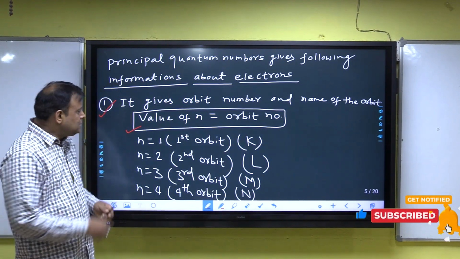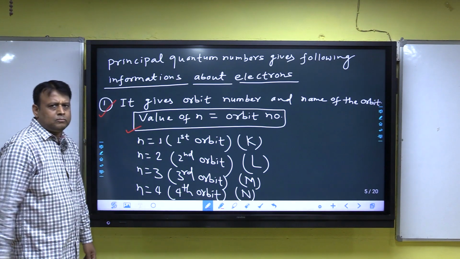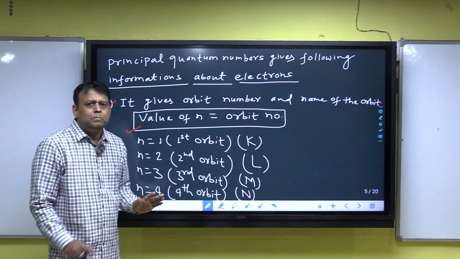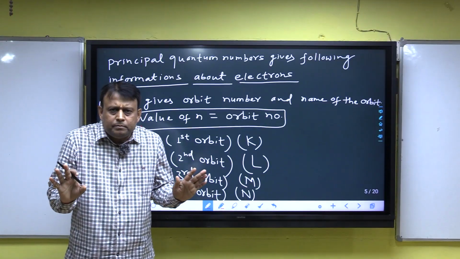When n is equal to 1, the principal quantum number is 1, and it means the first orbit.